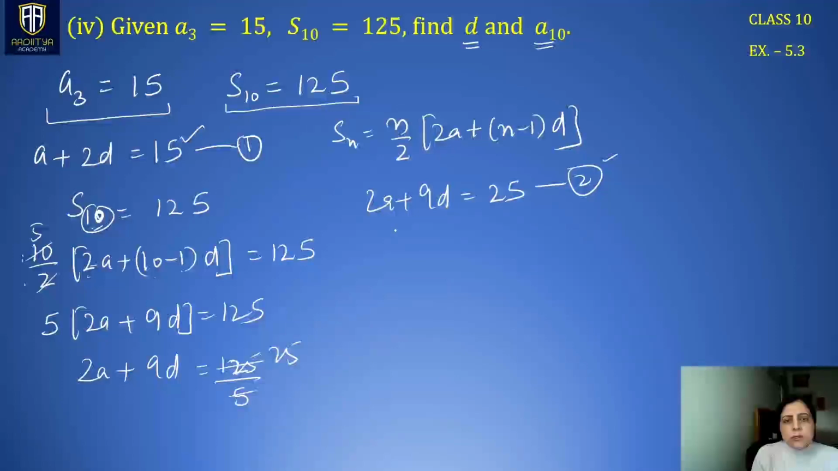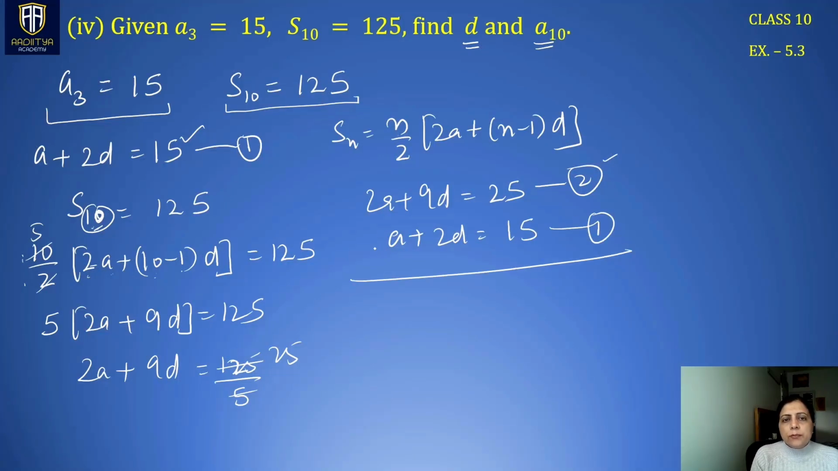Write the first equation just below this: a plus 2d is equal to 15. And now subtract the first equation from the second one. No, this cannot be done directly, because even if we subtract, we get an equation in two variables. So before doing that, we have to multiply this whole equation by 2 so that the coefficient of a becomes the same.